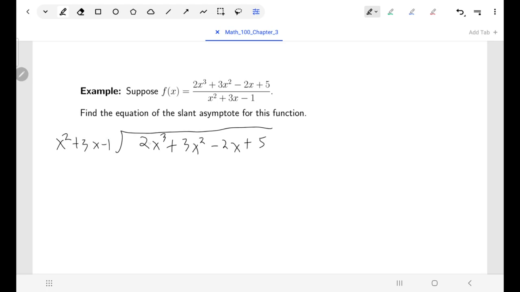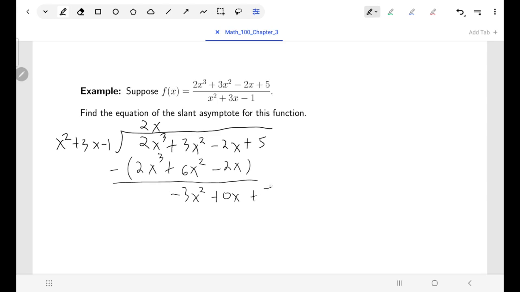Okay, so 2x cubed divided by x squared is 2x. We'll multiply. 2x times x squared is 2x cubed. 2x times 3x is 6x squared. And 2x times minus 1 is minus 2x. And now we'll subtract. And so when I do that, I'll have just minus 3x squared. There'll be no x's, and I'll bring down the next term, which is 5, and repeat the process.